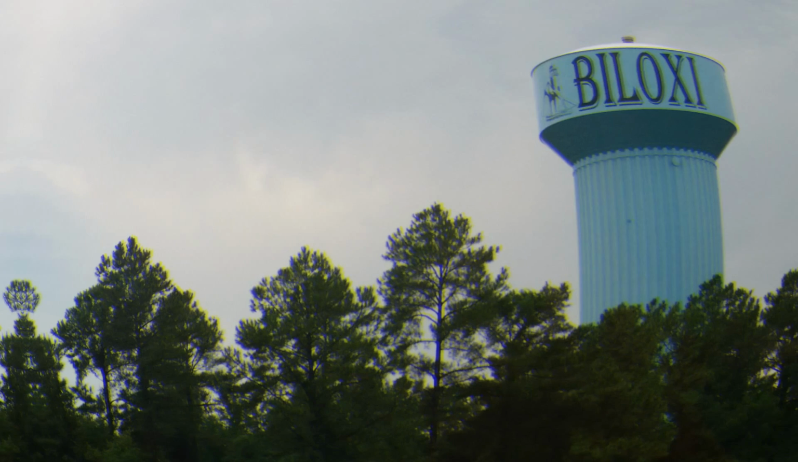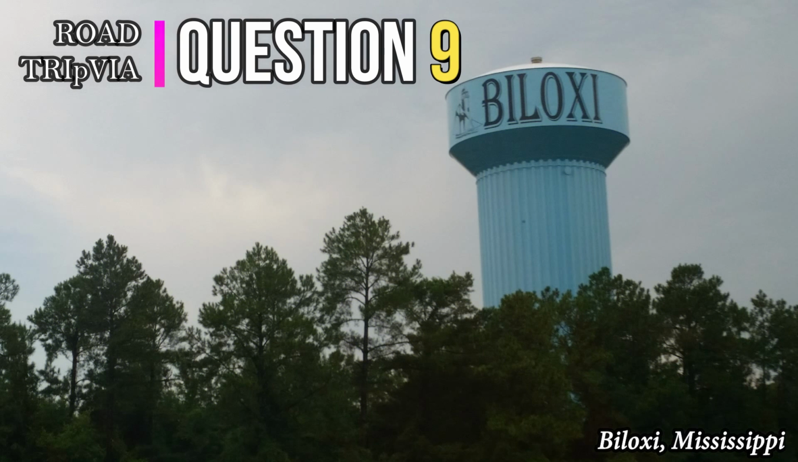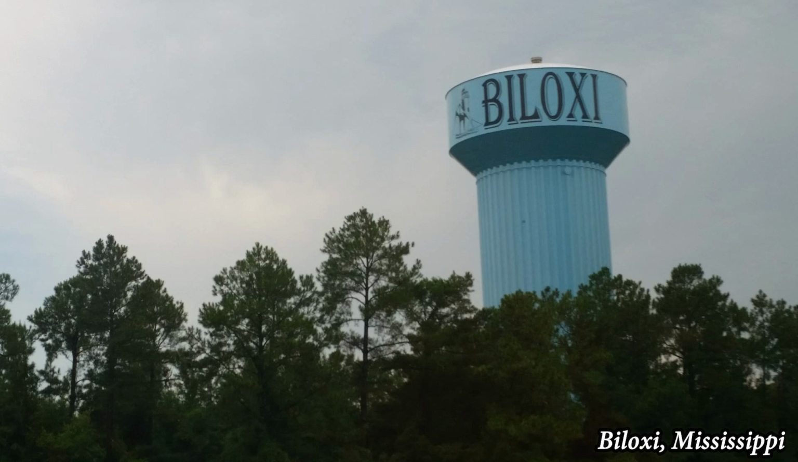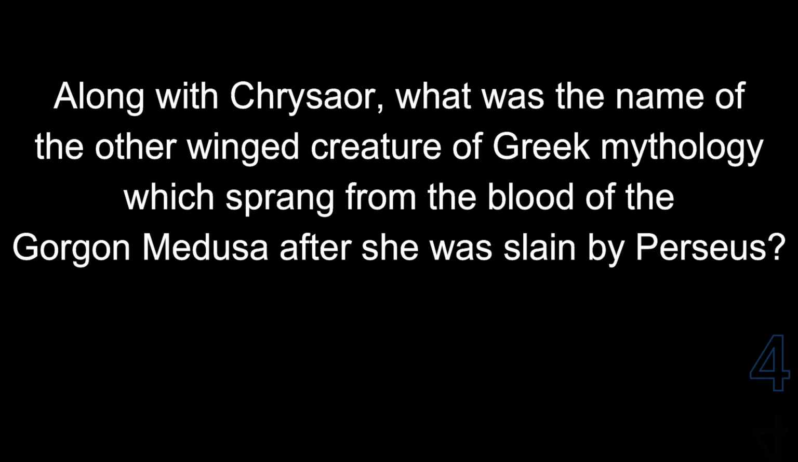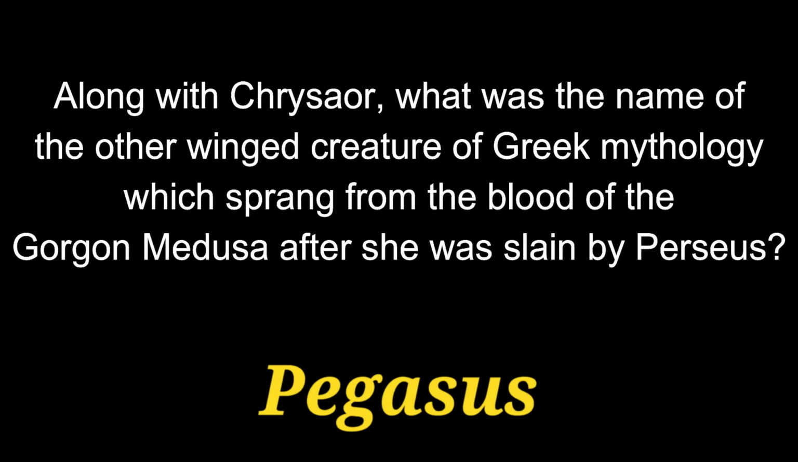Question 9. Along with Chrysaor, what was the name of the other winged creature of Greek mythology which sprang from the blood of the Gorgon Medusa after she was slain by Perseus? The answer is Pegasus.